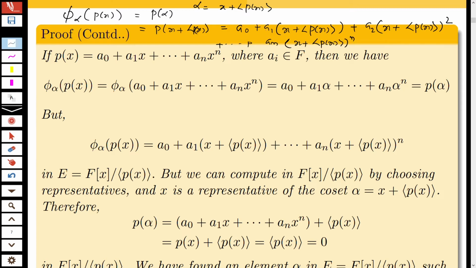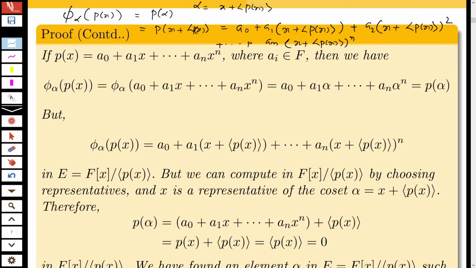So you know that this is a0 plus a1x plus a1 into the ideal generated by p(x), that is an element in the ideal generated by p(x), plus a2 into, on expanding this, you will get a2x squared plus a multiple of p(x).